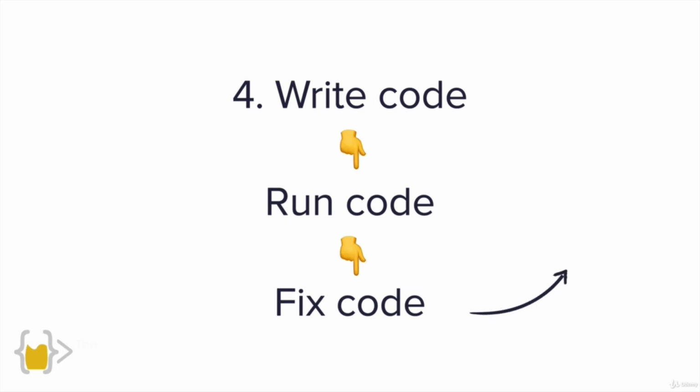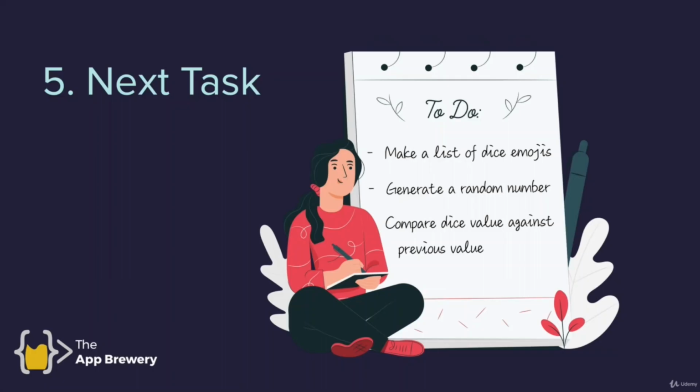So write code beneath the comments, run your code, make sure that it does what you want it to do, and if it doesn't, then fix the code. And once you've done that, then it's back to the beginning: write more code under the comments, run more code, fix more code, until you've managed to cross out that task. And then it's a case of tackling the next one that you think you can attempt.